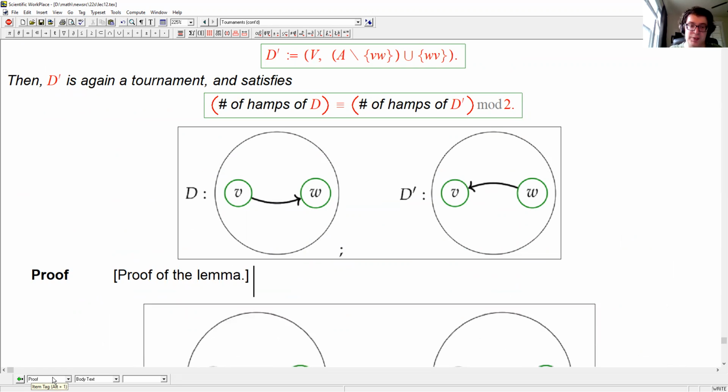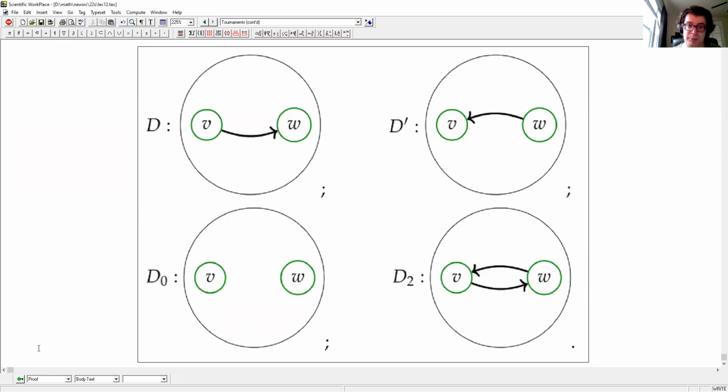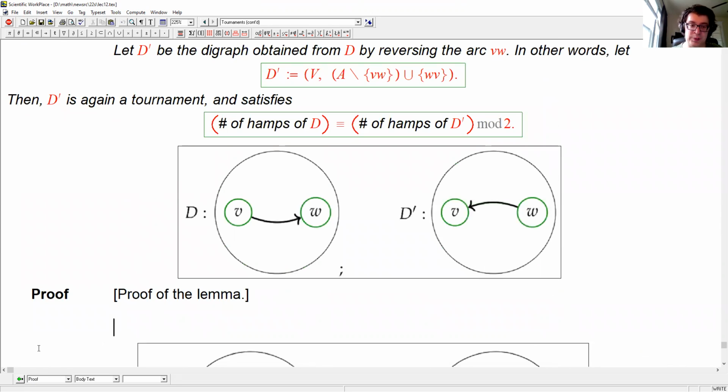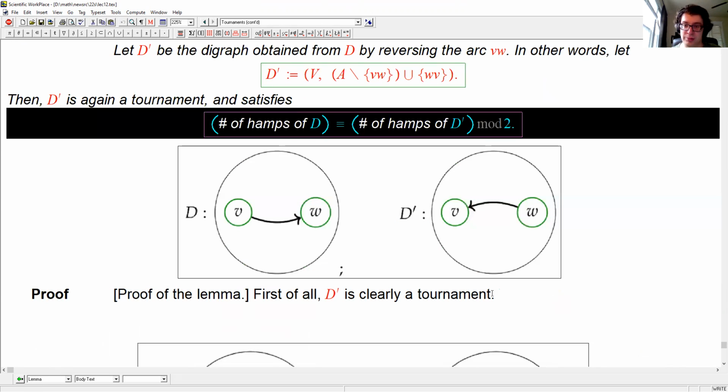And for that, we will need two more digraphs. So, okay, first of all, D prime is clearly a tournament because again, there is a single arc between V and W, except it's a different arc now than it used to be, but still there is one. And for any other two vertices, the answer how many arcs there are hasn't changed. So the tournament axiom is still satisfied. So it remains to prove the congruence mod 2.